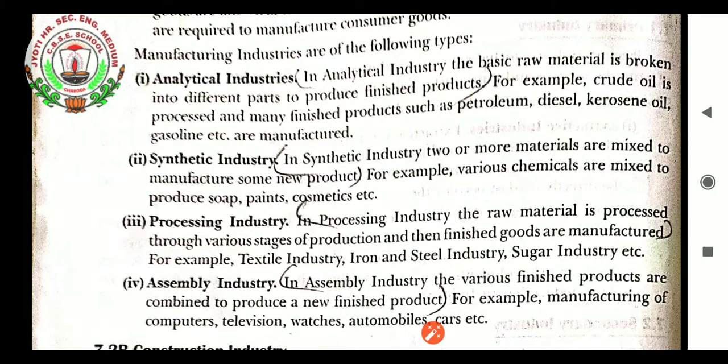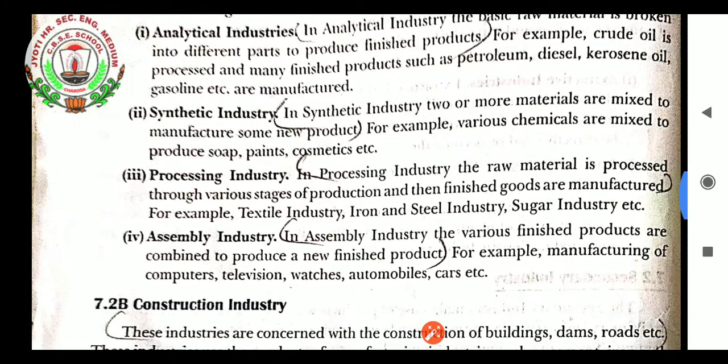Synthetic industry. In synthetic industry, two or more materials are mixed to manufacture some new products. For example, various chemicals are mixed to produce soap, paints, cosmetics, etc. So this is the industry which makes use of two or more materials and converts them into a new product.